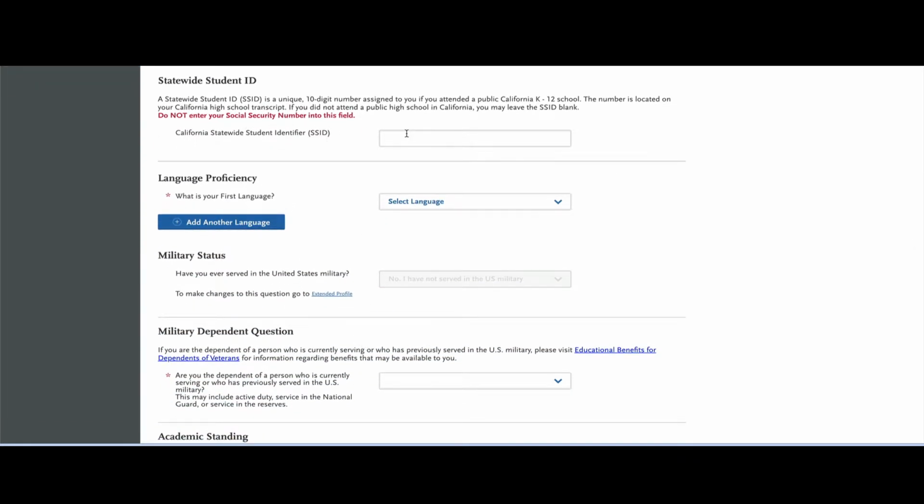The next question is regarding the statewide student ID number. Many people don't remember this. If you remember your California statewide student ID number, go ahead and report it. If you don't, you can leave it blank.